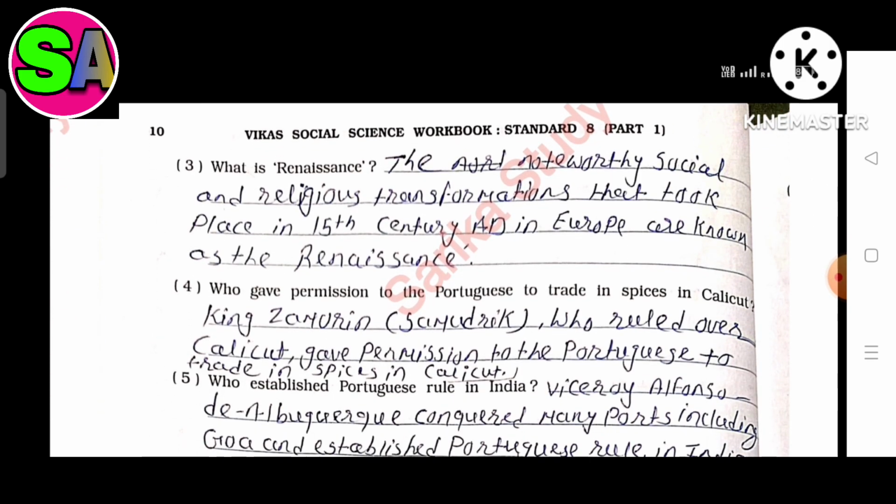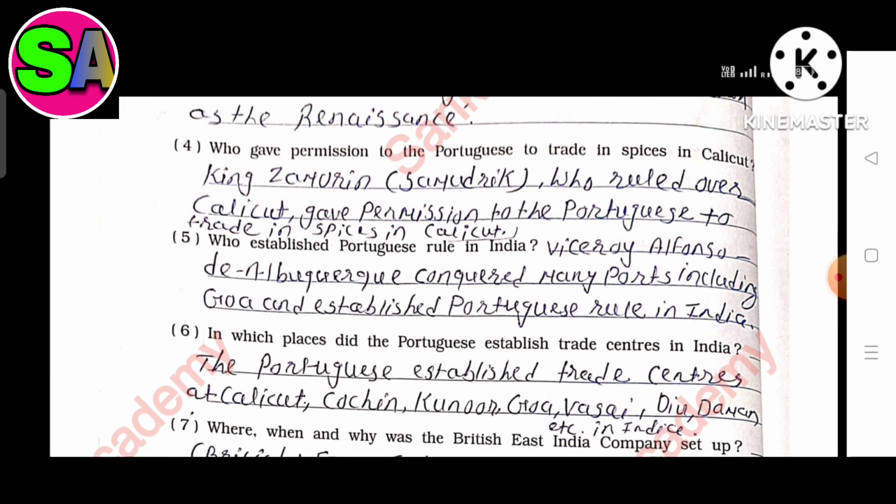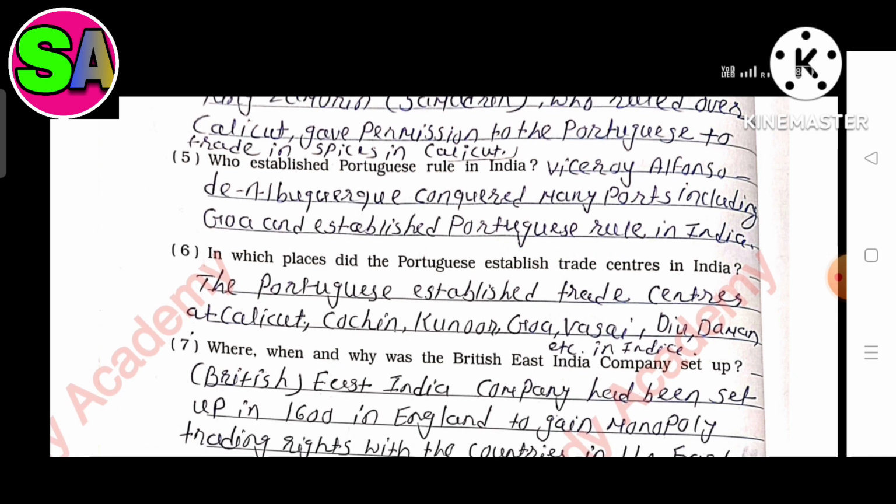Question 3, page number 10. What is Renaissance? The answer is the noteworthy social and religious transformation that took place in 15th century AD in Europe are known as the Renaissance. Question 4. Who gave permission to the Portuguese to trade in spices in Calicut? The answer is King Zamorin Samudrik, who ruled over Calicut, gave permission to the Portuguese to trade in spices in Calicut.